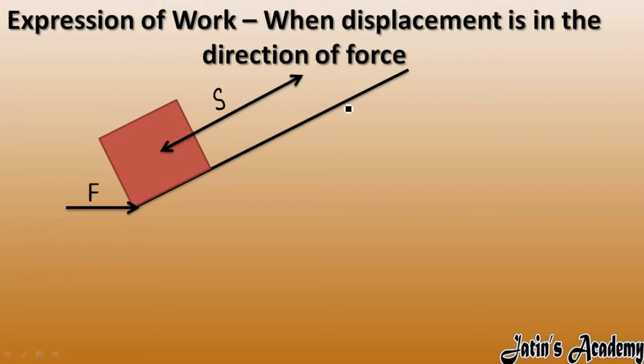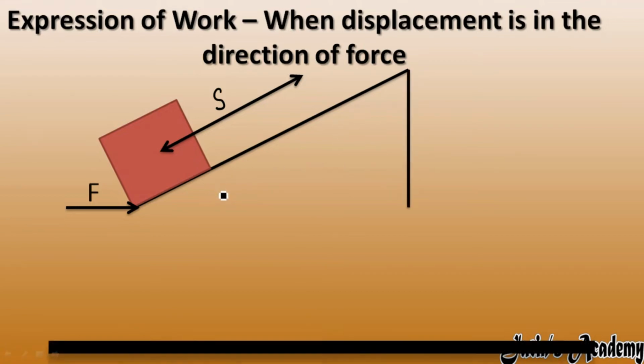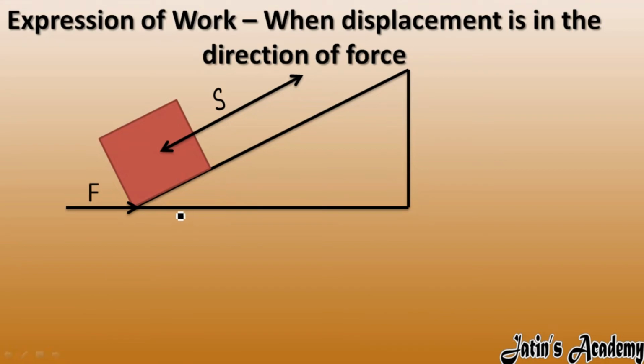If you see, here we have three directions. If I make a right angle triangle, here we have three directions, named A, B, C. So here we have AB direction, BC direction and AC direction. AC is the actual displacement covered by the block, but AB is the displacement covered by the block in the direction of force.